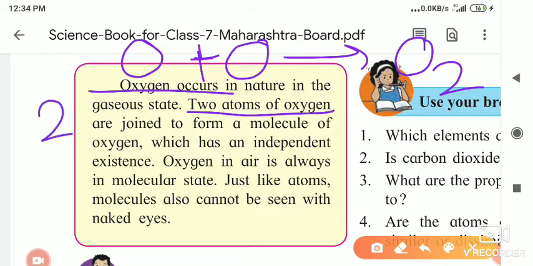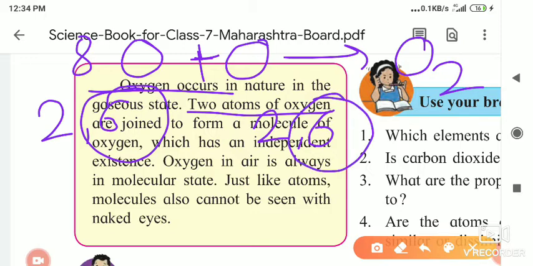The atomic number of oxygen is 8, and the electron distribution is 2, 6, and in the other atom also 2, 6. To complete the octet, which you will study in the next standard, 8 electrons must be in the outermost orbit. So to complete it, two atoms of oxygen combine with each other, share electrons, and form the O2 molecule.